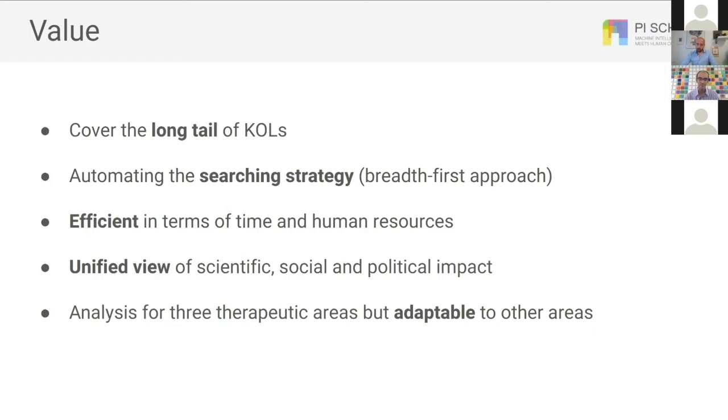What that means is that we can analyze a large number of people, which can be difficult to keep track of. We are automating some steps of the searching strategy, and we are improving because we are doing first a breadth first approach, and then they can follow with a deeper, more detailed searching. This makes the time and human resources use more efficient, and we can bring a unified view of the scientific, social, and also the political impact of a researcher. In this work, we analyze 3 therapeutic areas, but this method is adaptable to other areas as well.